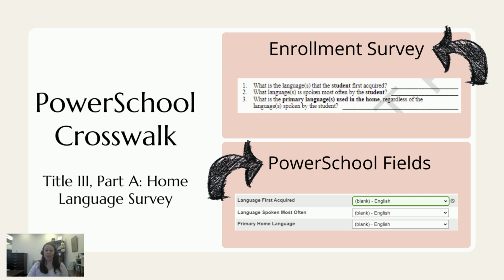Question 2 states, what language is spoken most often by the student, and matches the language spoken most often field in PowerSchool. Finally, question 3 states, what is the primary language used in the home, regardless of the language spoken by the student? This matches the PowerSchool field labeled Primary Home Language in PowerSchool.